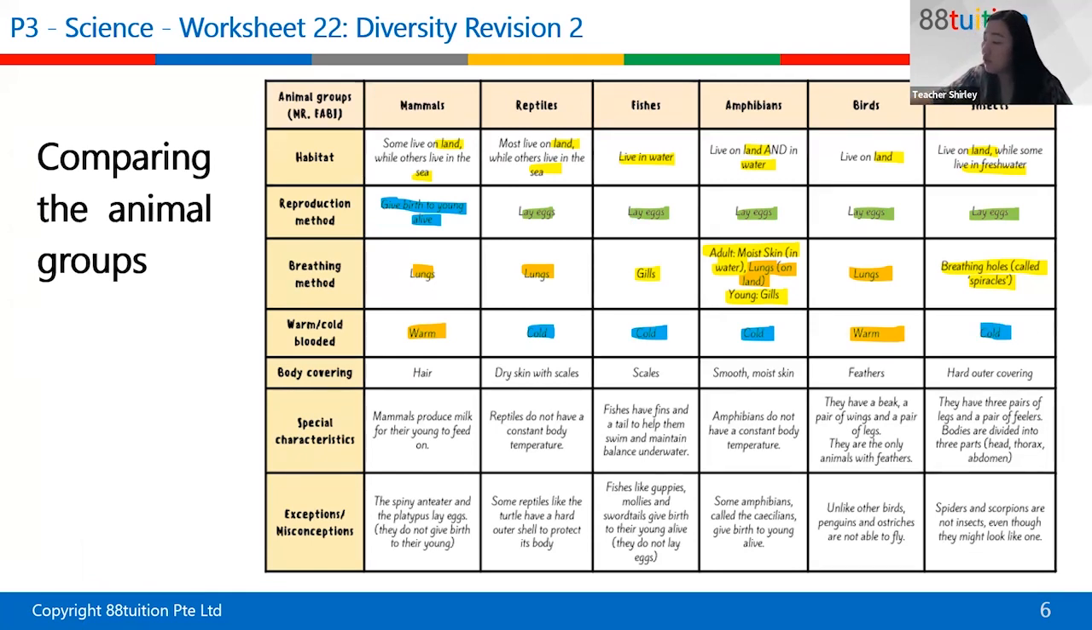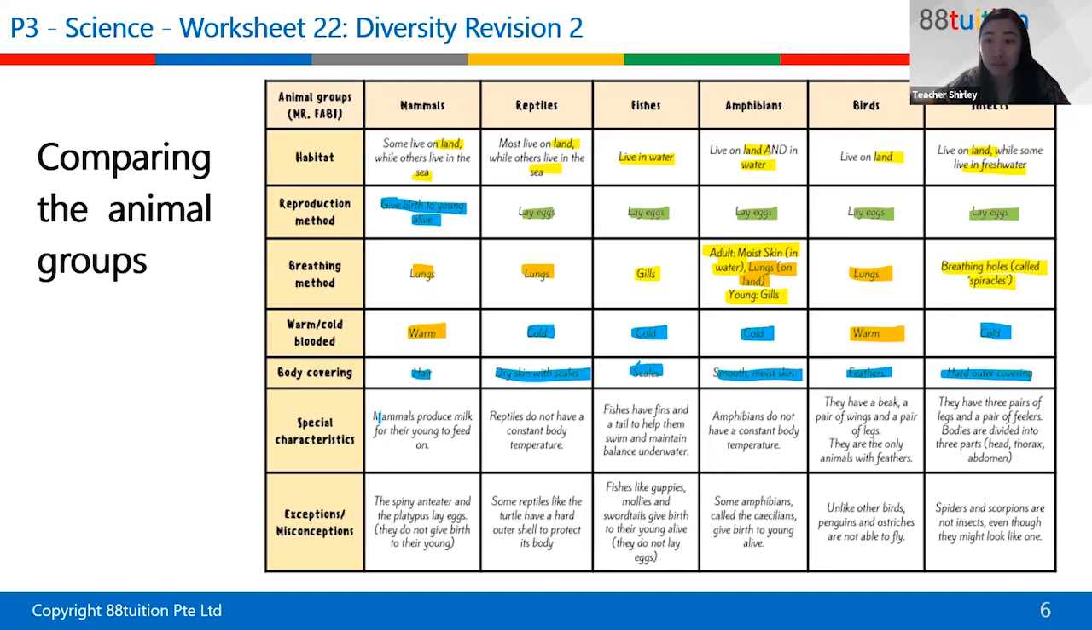In terms of body covering, I think they are quite different. Mammals have hair. Reptiles have dry skin, scales, but it's dry. Fish have scales. Amphibians have smooth and moist skin, birds have feathers, and insects have a hard outer covering. Okay, now special characteristics.